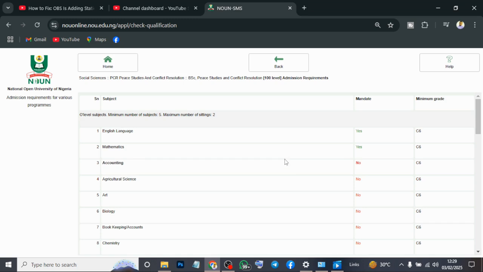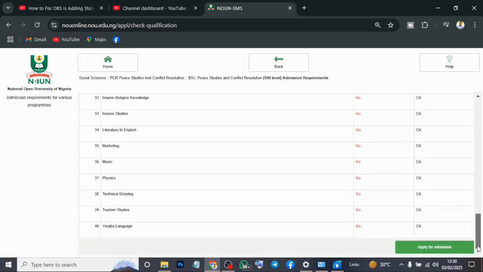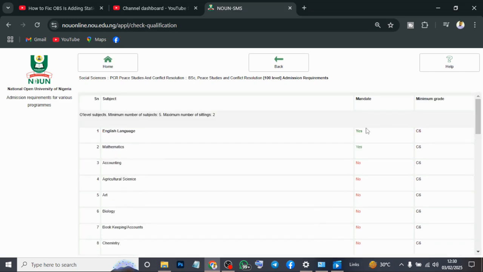When you click on next, you see the requirements, what you need before they admit you into the institution. What you need is English, yes, and mathematics, yes. So you go down and check. If you check everything here and you see that you merit it, then you can go ahead and apply.